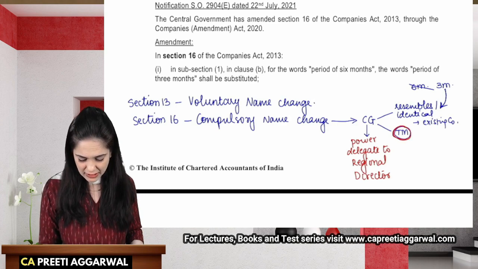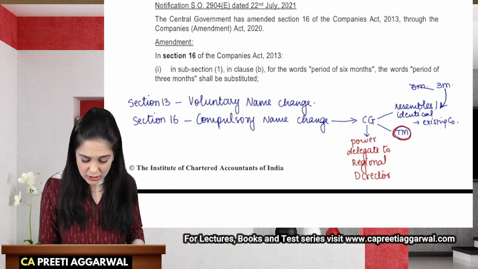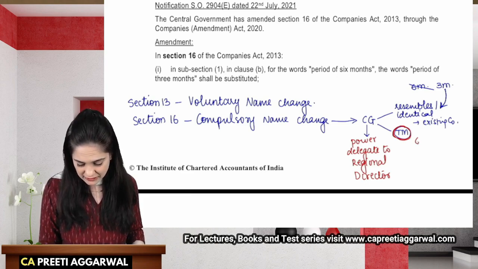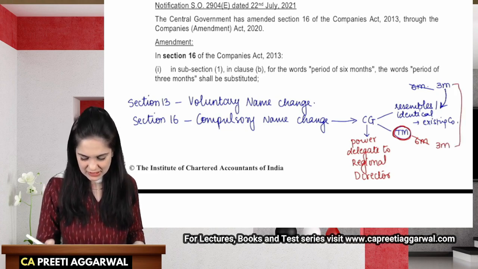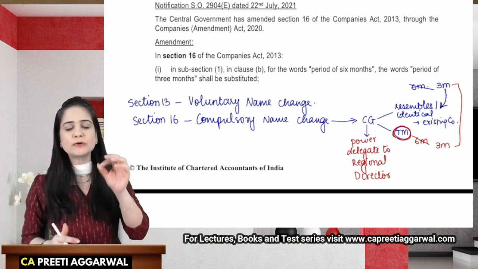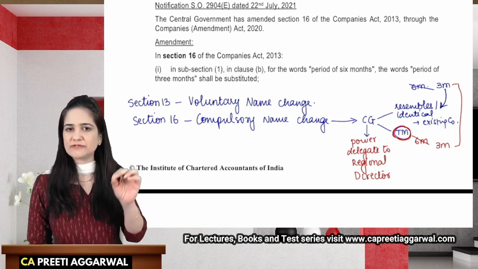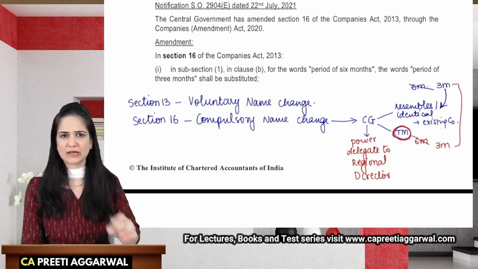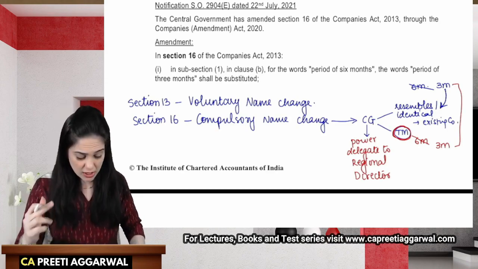In case the name is identical to the name of a registered trademark owner, in the module they have still mentioned 6 months. Now you need to cancel that out and write 3 months. So now in both these cases, once you receive the order from the regional director, you need to alter the name of the company within 3 months from the date of that direction by passing an ordinary resolution. So to bring it at par, they have now made the change.